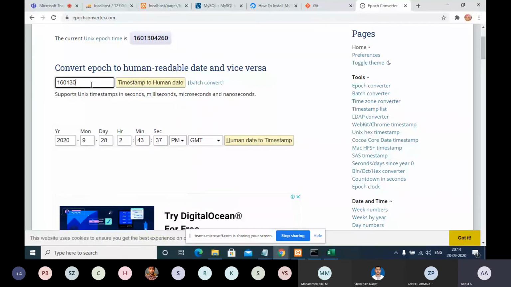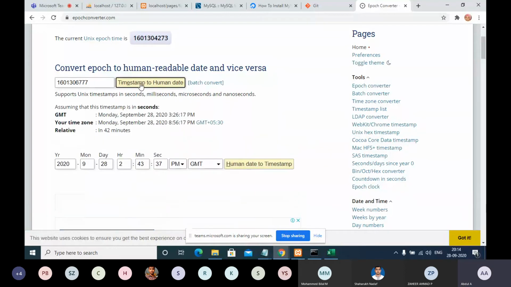For example, I'm just giving a random number, 6777, and I'm trying to convert the timestamp into a human-readable date. So what is the date coming? Monday, September 28, 2020, 3 p.m., 26 minutes. For example, I am just going to change this to 70 or 78, whatever. Now I am converting it. So now what is it coming?